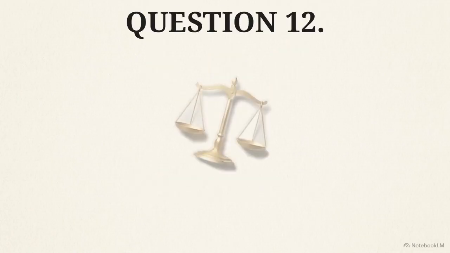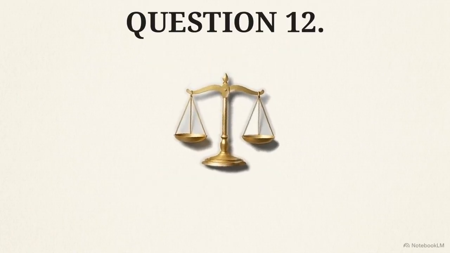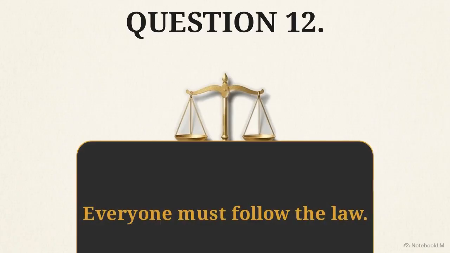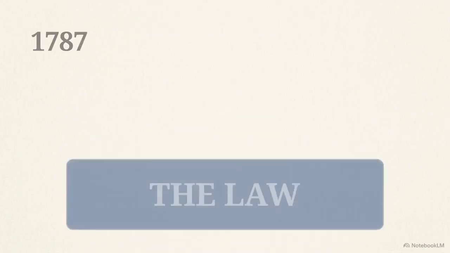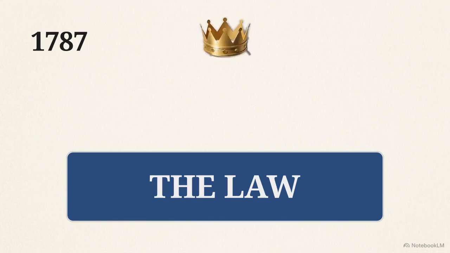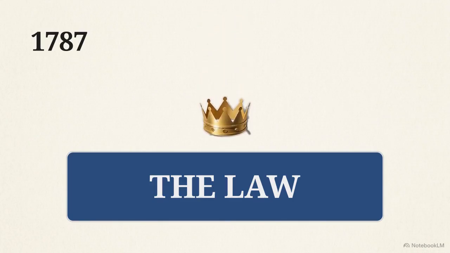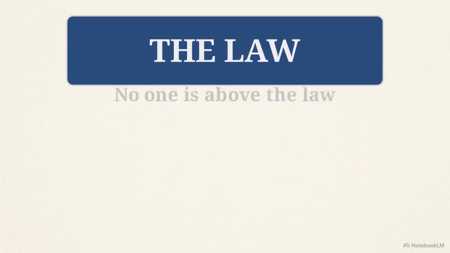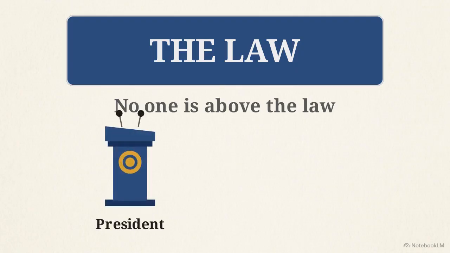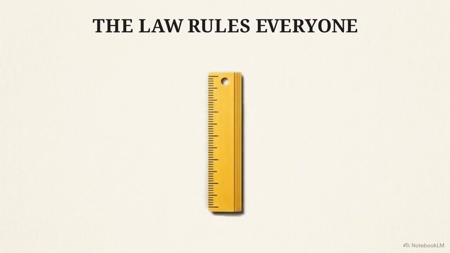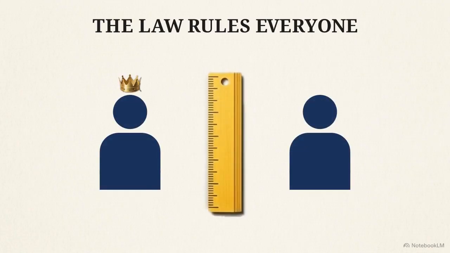Question 12. What is the rule of law? The official answer is, everyone must follow the law. When the Constitution was written in 1787, most leaders were considered above the law. The U.S. system changed that, stating that no one, not the president nor Congress, is exempt. Think of a measuring ruler. It measures every person exactly the same way, regardless of their power or status.